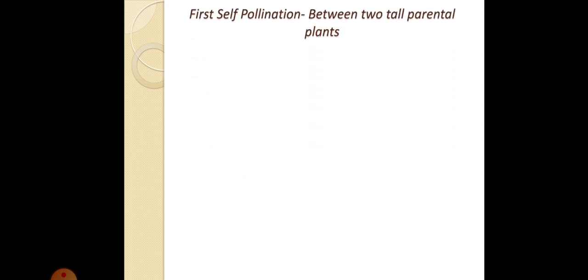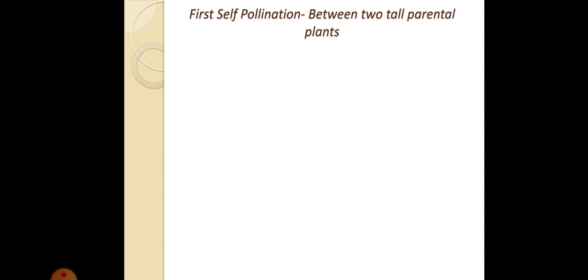In order to find the answer, Mendel again did pollination, but this time he did self pollination. I told you that cross pollination is pollination between two different plants, and self pollination is when pollination is done in the same plant. First he did self pollination between two tall parental plants.